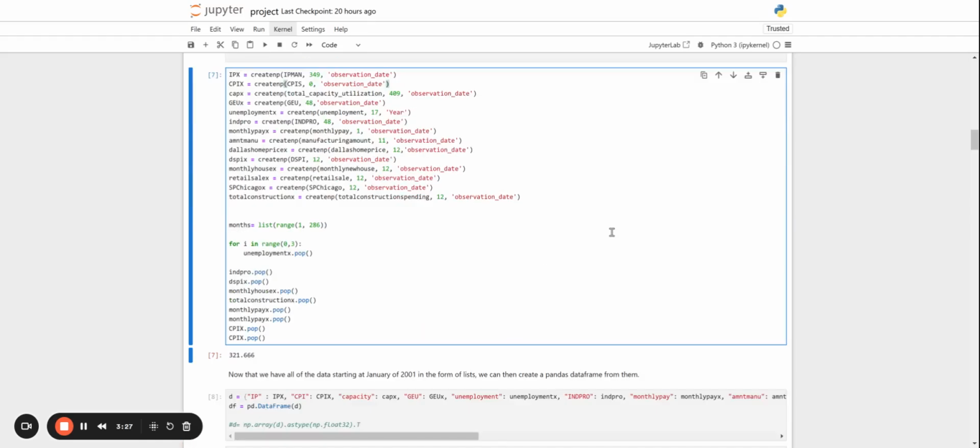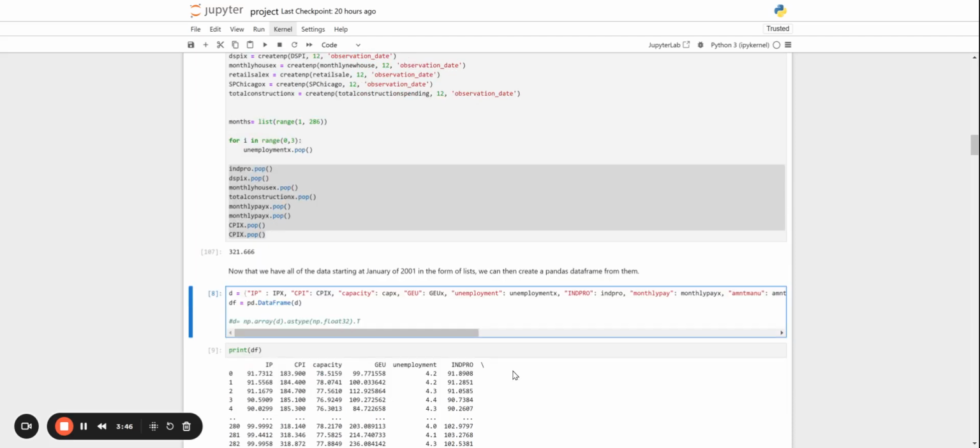We apply that to all of our data sets right here. We're also going to create a list of months. We're going to use that later to take the timing. And some of the data sets will have some months after September of 2024, so we're going to have to pop those out too.